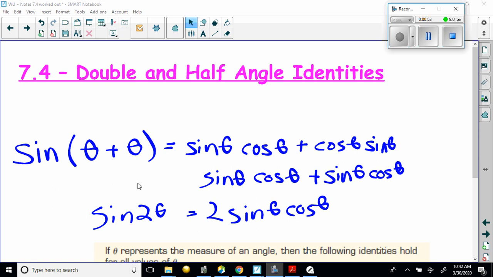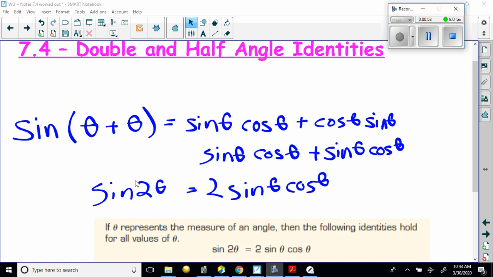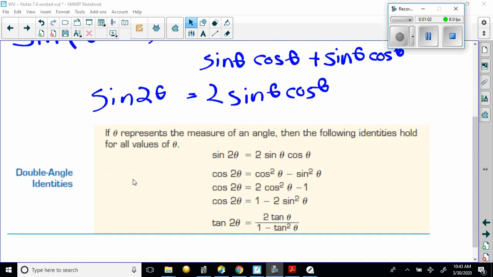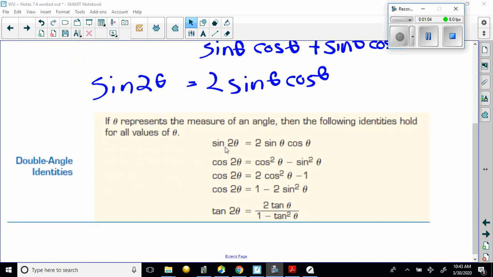So we can end up making a whole set of new angle identities from what we learned with our addition formulas. And there is only one for sine of the double angle, which is 2 sine theta cosine theta. Similar methods could be used to show cosine of the double angle. However, cosine of the double angle has 3 different formulas, all work. You don't have to do all 3, so you do the one that's easiest with the information that is given.